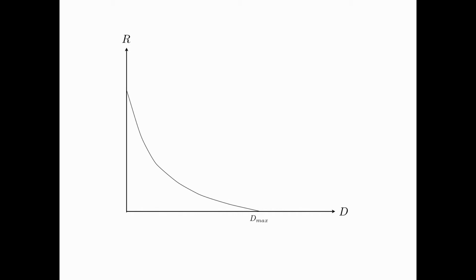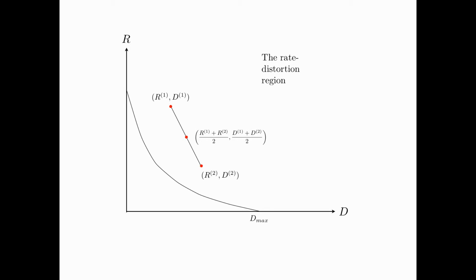The idea is illustrated in this picture. This is the rate distortion region. Suppose we have a pair (R1, D1) which is achievable by a certain code, and a pair (R2, D2) achievable by another code. Now we draw a line to connect the two points.